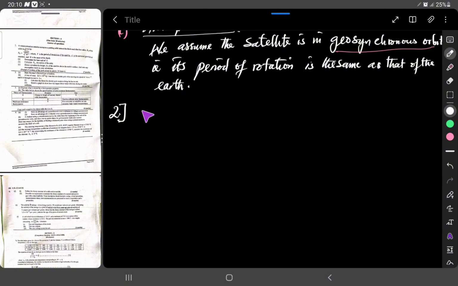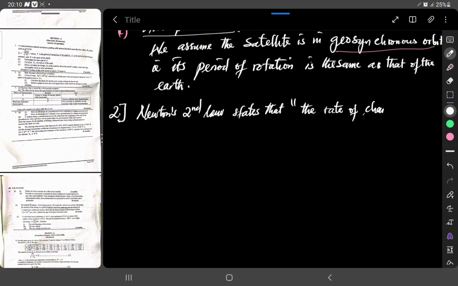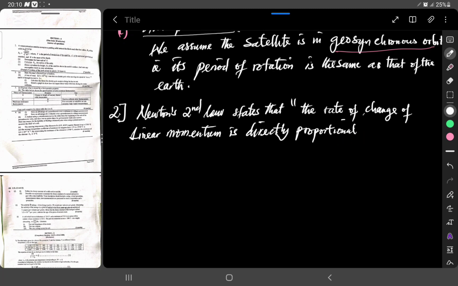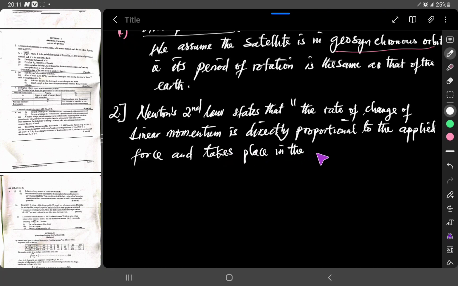Writing this down, Newton's second law states that the rate of change of linear momentum is directly proportional to the applied force and takes place in the direction of the force.